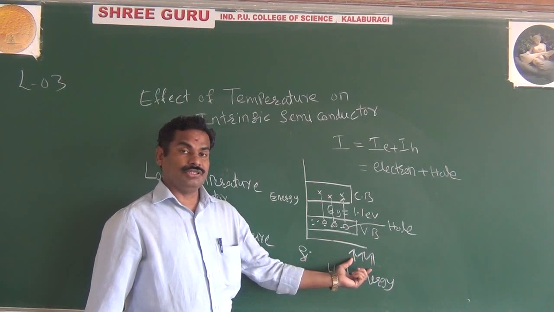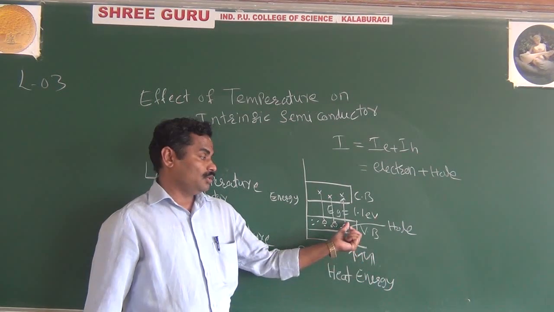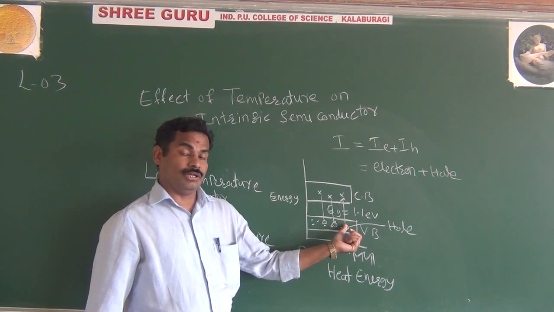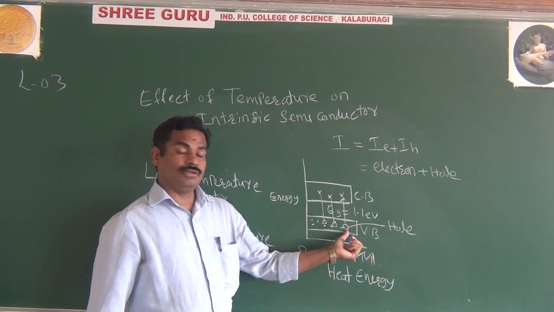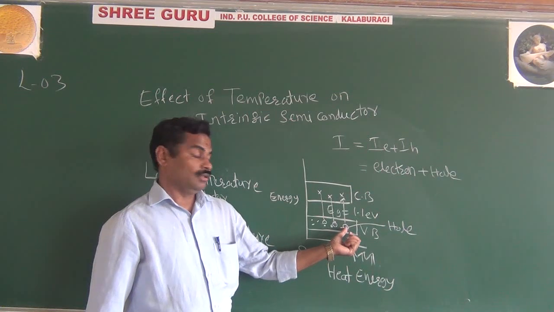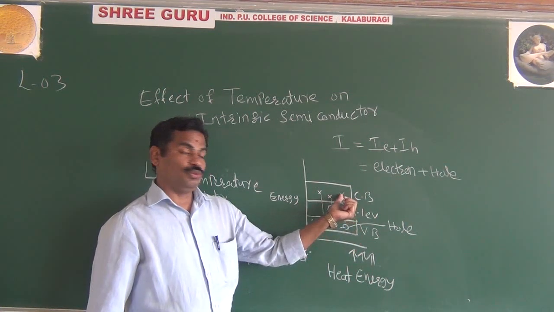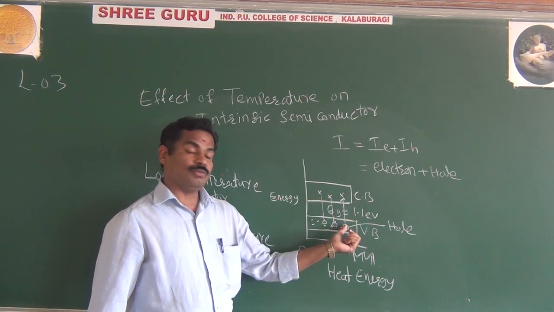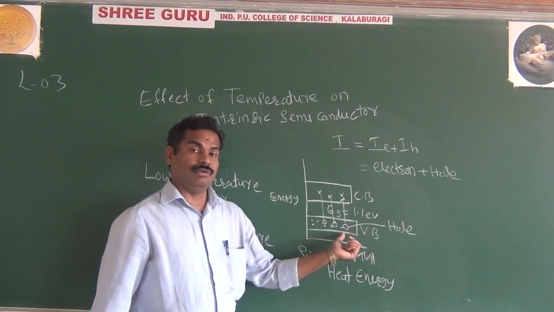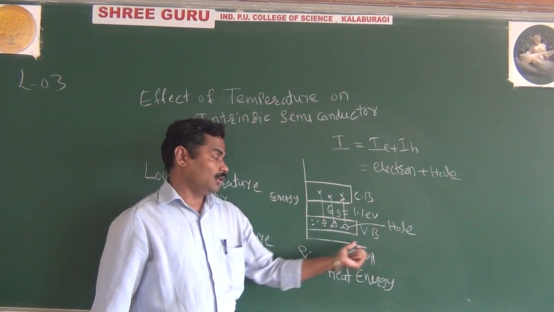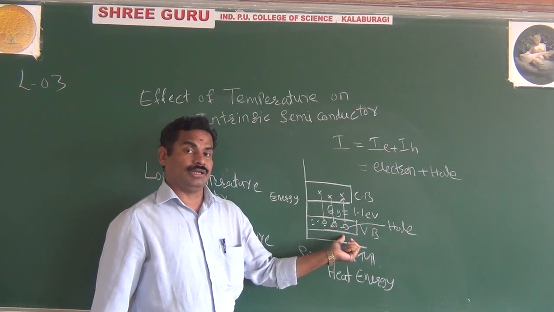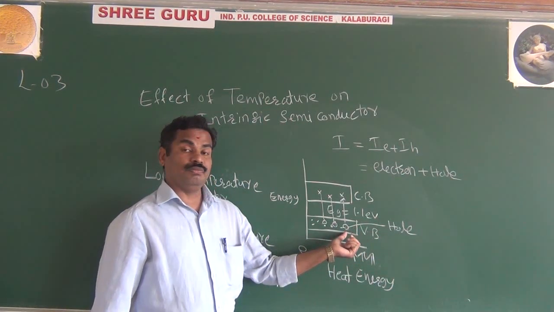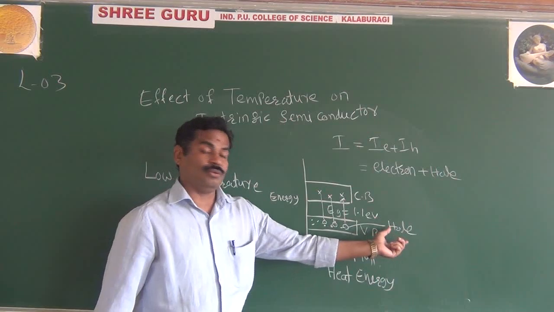You are applying some energy, and because of that energy this valence electron breaks the covalent bond and moves towards the conduction band. That vacant position, or this empty place, is nothing but a hole. The vacant position of the electron is nothing but a hole.